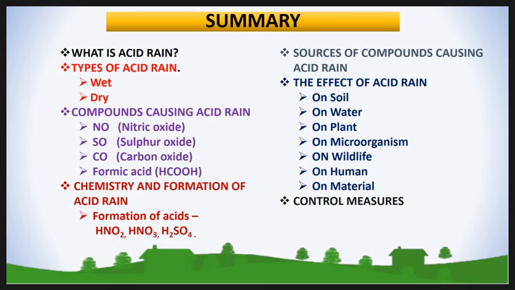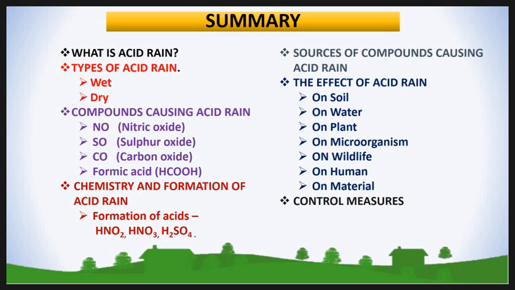This is a summary of today's lecture. What is acid rain? The acidification of rainwater is called acid rain. There are two types of acid rain, wet deposition and dry deposition. Then we studied compounds causing acid rain.